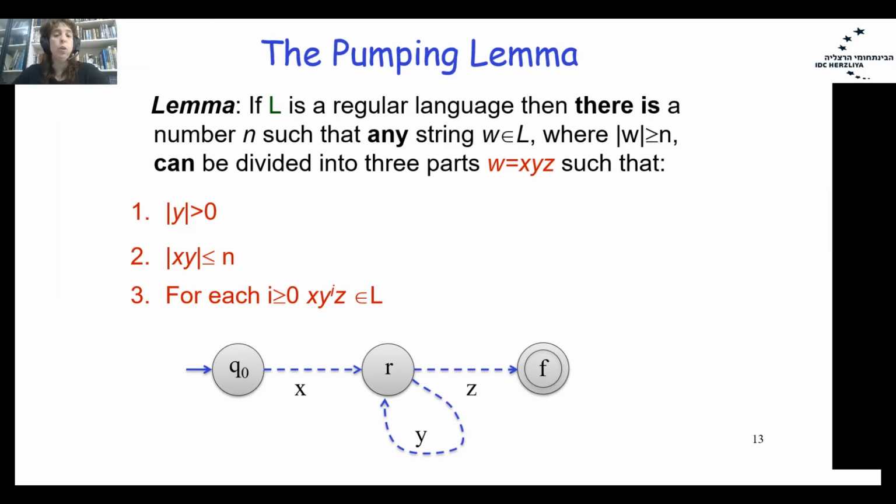So let's see the formal definition of the pumping lemma. If L is a regular language, then there is a number n such that any string w that belongs to L, where the length of w is greater than or equal to n, can be divided into 3 parts, x, y, z, such that the length of the y loop part is greater than 0, the length of x concatenated with y is less than or equal to n, and for each i, x y to the power of i z belongs to L. This lemma is true for a regular language. Each regular language holds those properties.